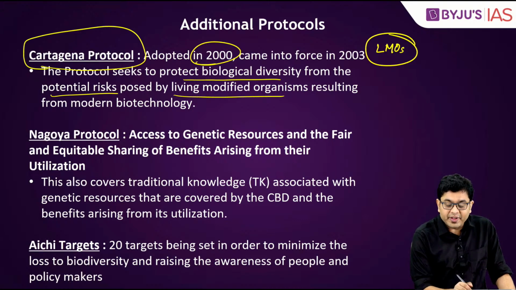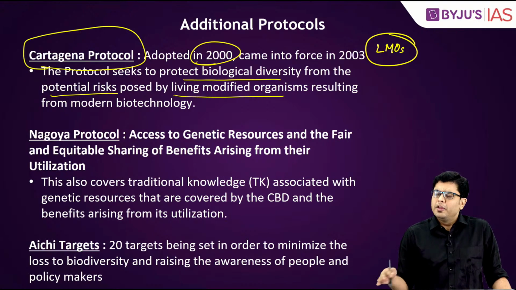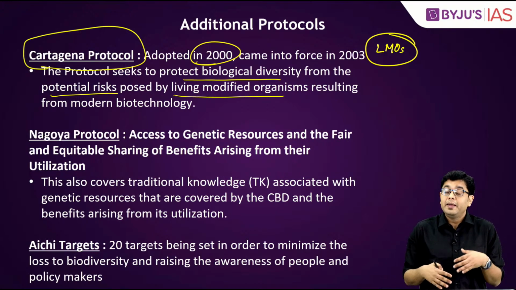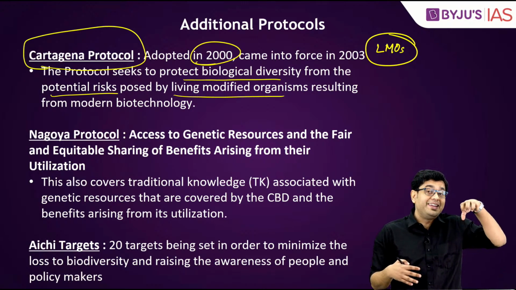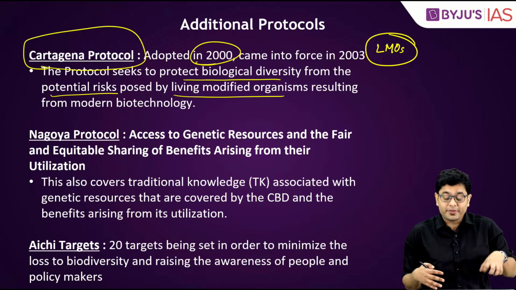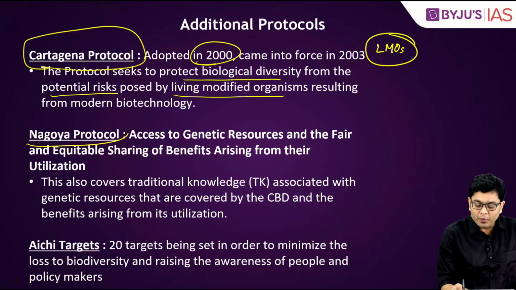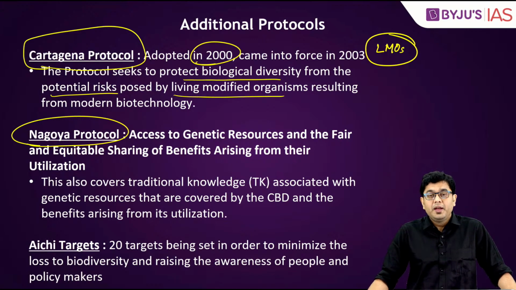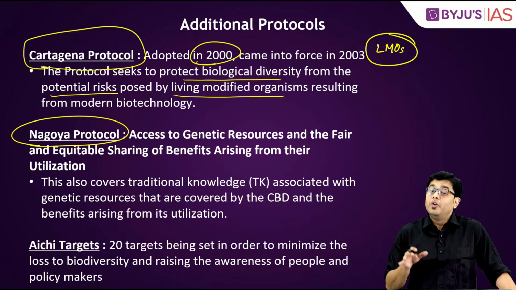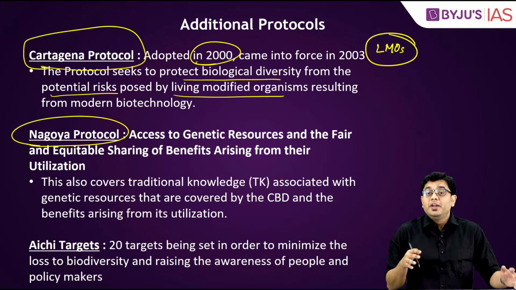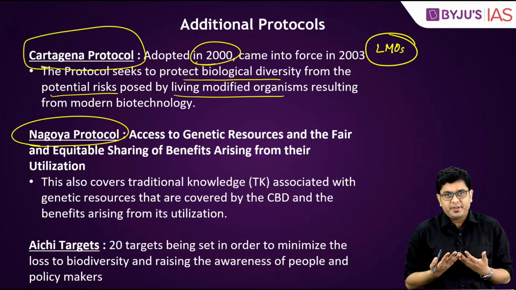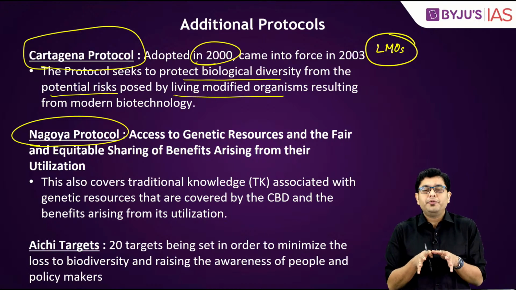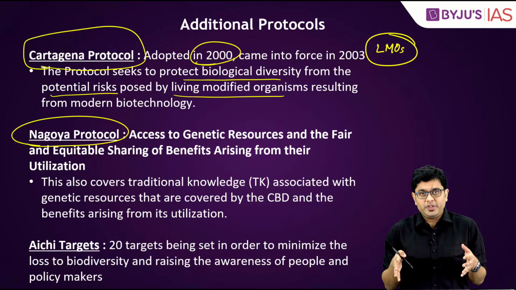And that results from modern biotech. So oftentimes, not only in animals but also in plants, we see these kinds of modifications which can threaten the already existent species. Then there was an additional protocol, that was the Nagoya Protocol. The Nagoya Protocol was the one which dealt with sharing of benefits and also having a kind of incentive or reward for the traditional knowledge.